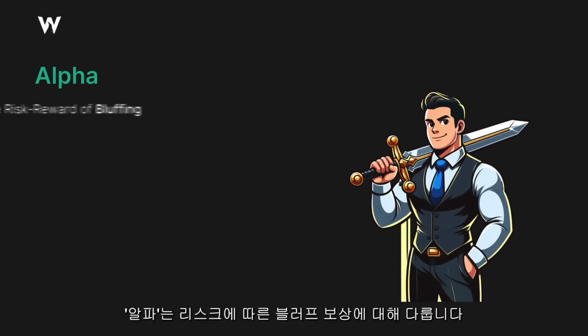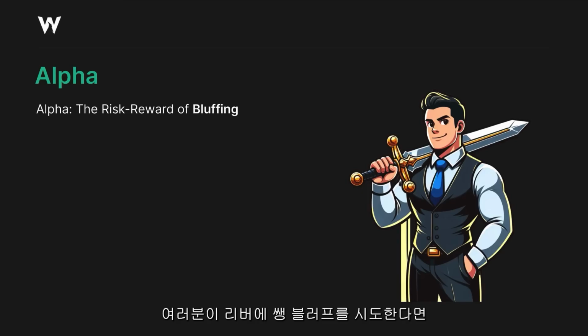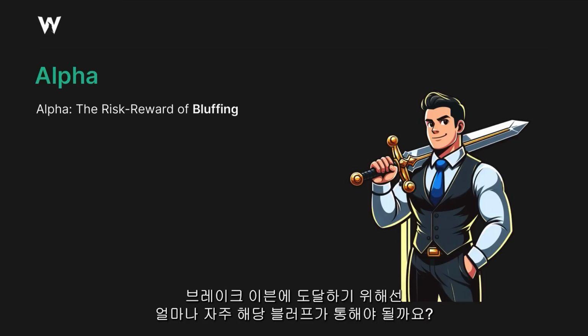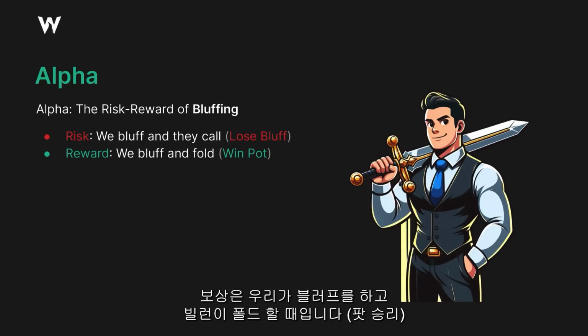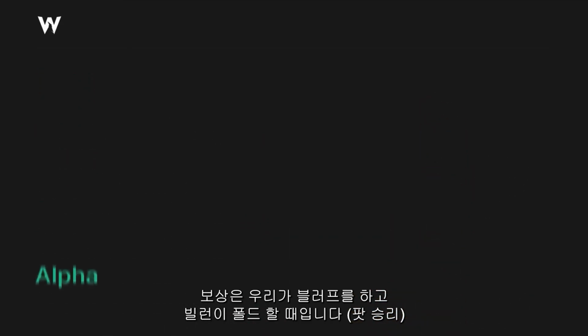Alpha describes the risk-reward of bluffing. Imagine you put in some pure bluff on the river. How often does it need to work in order for you to break even? The risk of bluffing is that they'll call you, and then you just lose whatever amount you bluffed. The reward, what you stand to gain, is the pot, and this happens whenever they fold.